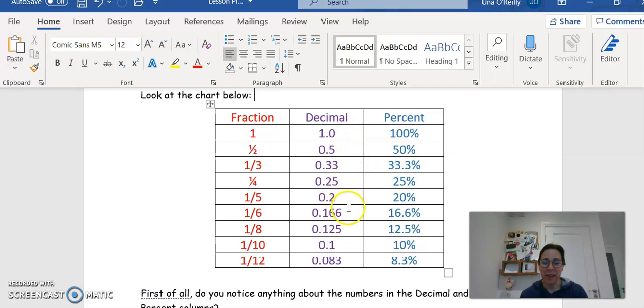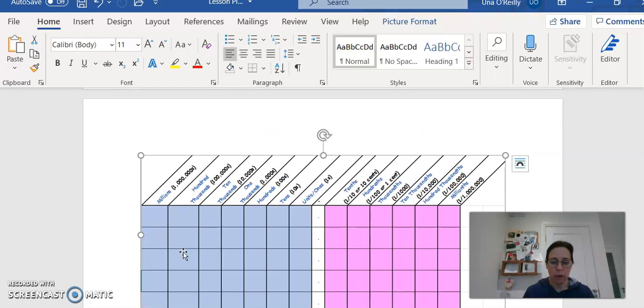You'll notice in the decimal column, so you have 1.0 here, so you have a 1, and then you have a 1, 0, 0 here. Over here you've got 0.5, and you've got a 5 here. 0.33, you've got 33.3. 2.5, got 2.5 here. 0.2, 2. 0.166, 16.6, and so on, okay? So basically you've got the same numbers in those two columns. Wouldn't you agree?